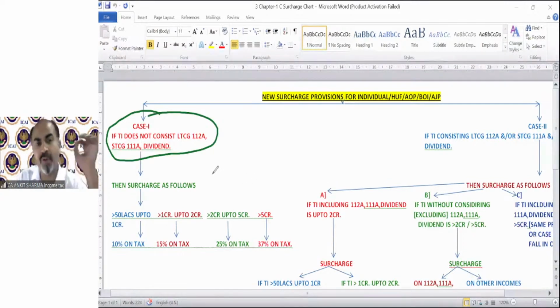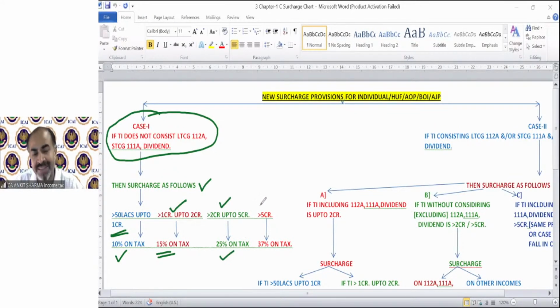Fine. So if your income does not include any of these 3 income, then the surcharge provisions are as normal provision, which is very simple. That if income is more than 50 lakh up to 1 crore, that is 10% on tax. If it is more than 1 crore up to 2 crore, the surcharge will be 15% on tax. If it is more than 2 crore up to 5 crore, then it's 25% on tax. And if it's exceeding 5 crore, then that is 37% on tax. So this is a very simple concept. There is nothing complicated in this concept.